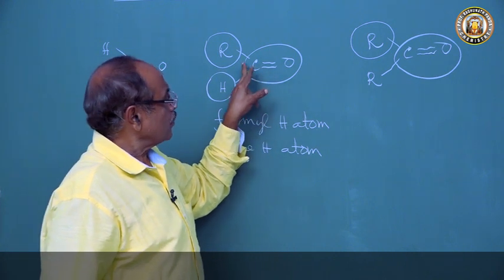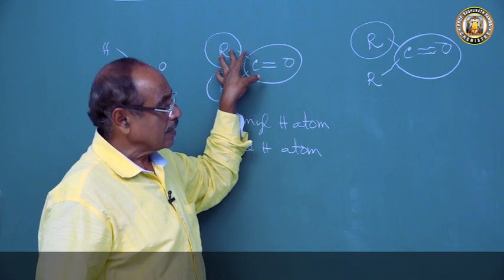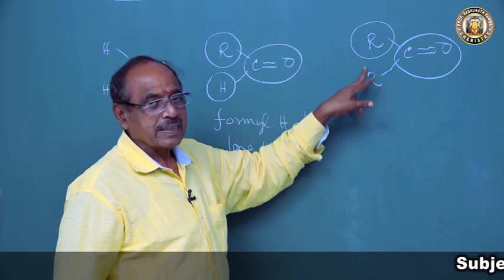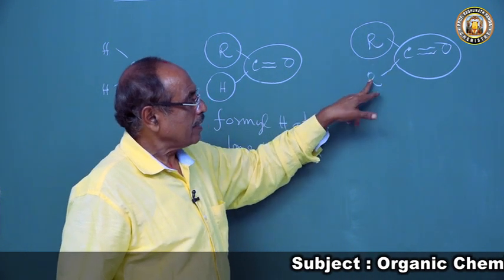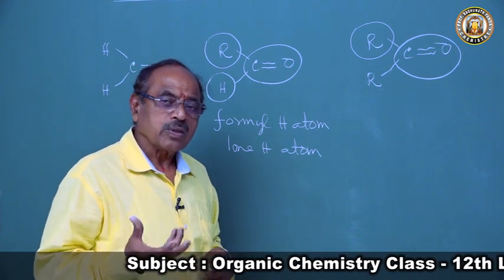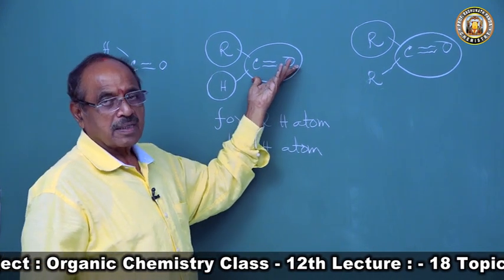The plus I effect is less in aldehyde and more in ketone, because we have two alkyl groups here, and so the plus I effect will be more.